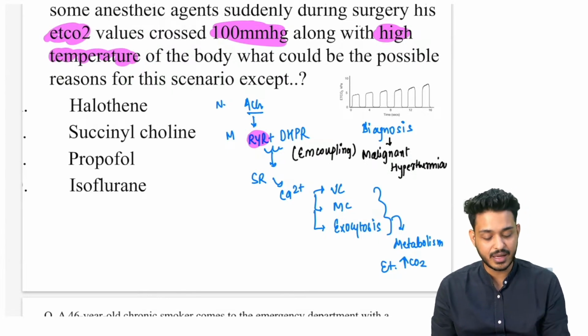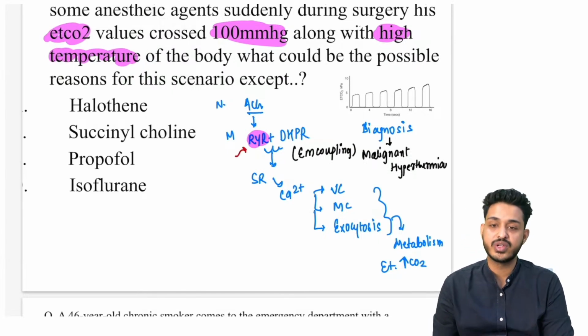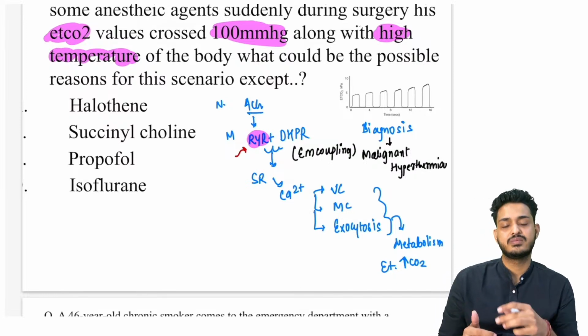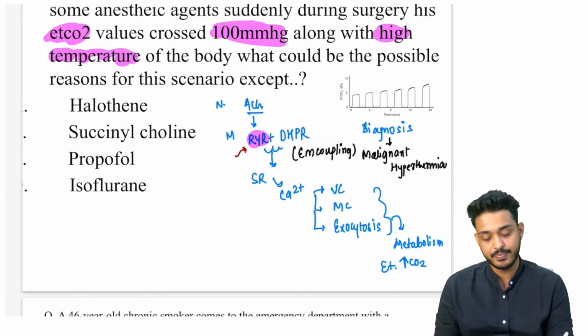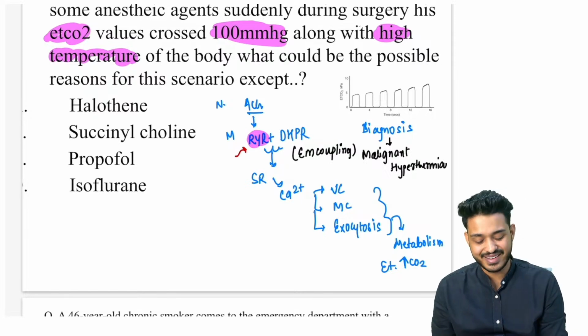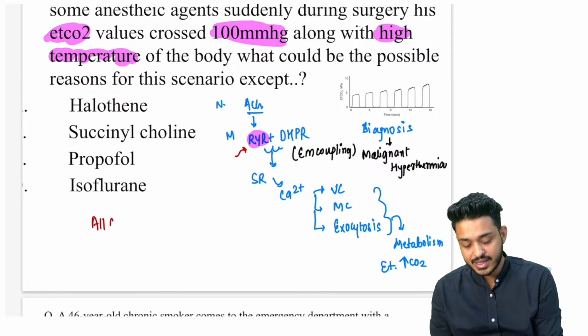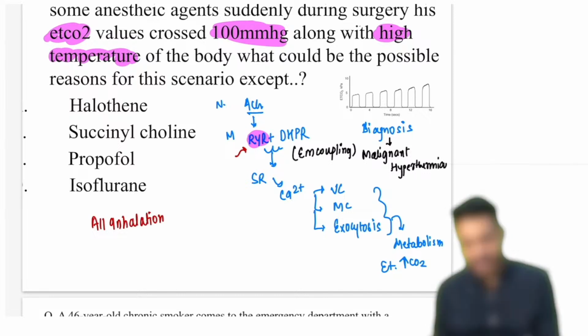In malignant hyperthermia there will be mutation in the ryanodine receptor, and this ryanodine receptor is mutated, और ये कब पता चलता है, what are the things that are going to aggravate it? So remember all the inhalational agents can cause malignant hyperthermia. Apart from that, you also need to remember the most important thing, that is going to be succinylcholine.